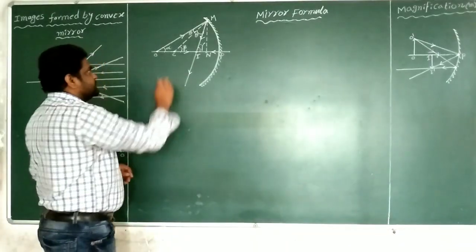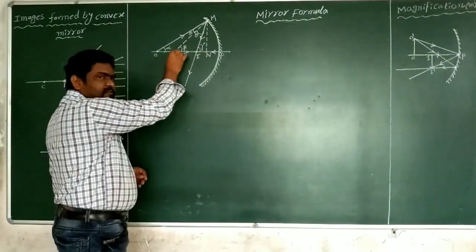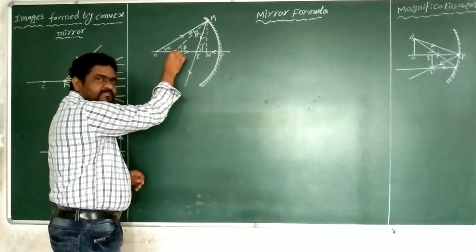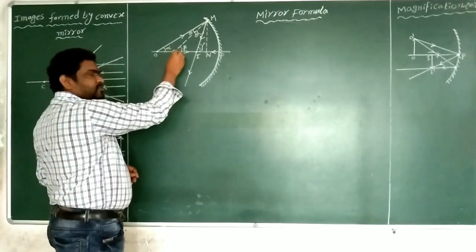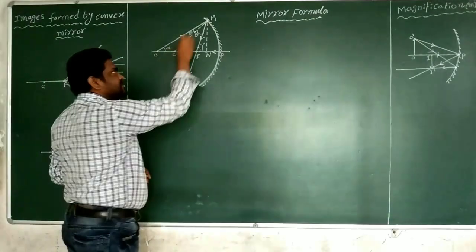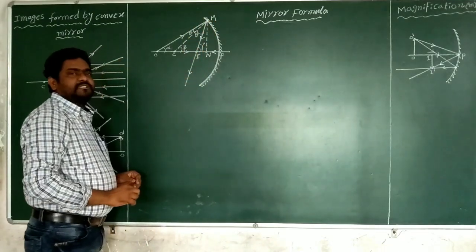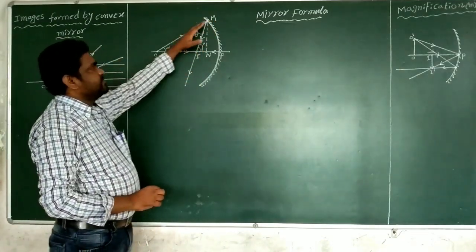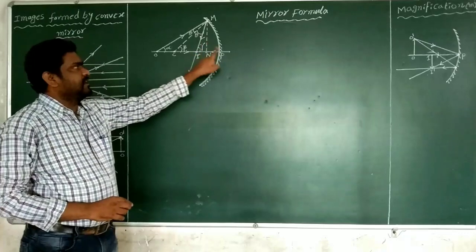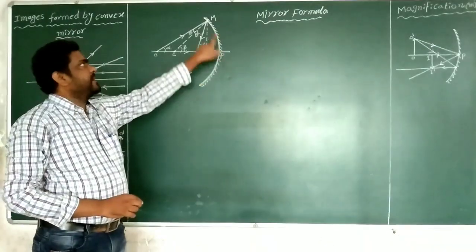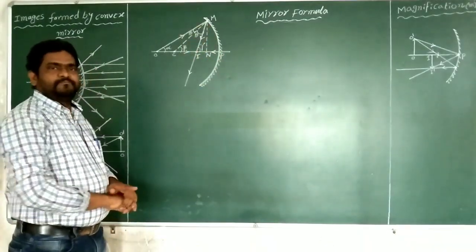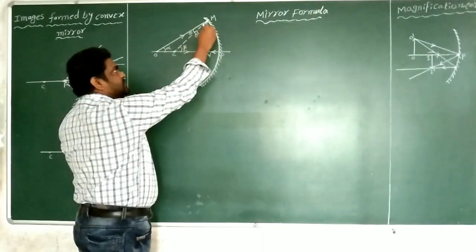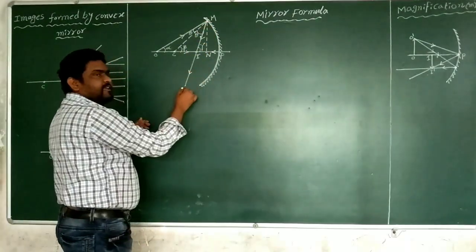After that, we have to draw the normal. The normal for spherical mirrors is drawn by joining two points, the center of curvature and the point of incidence. So these dotted lines represent the normal to the concave mirror at the point of incidence. After that, I want to draw the reflected ray.